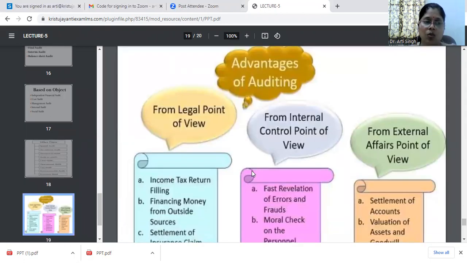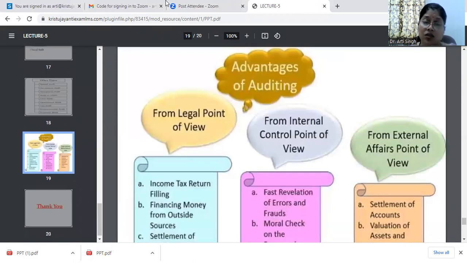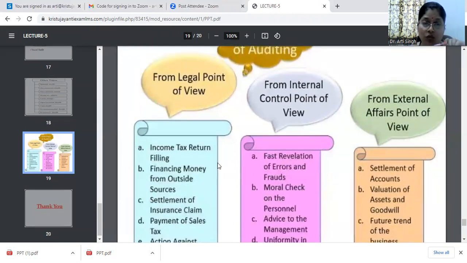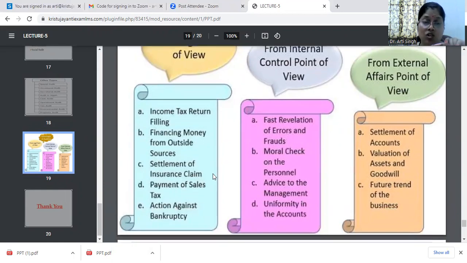Then coming on, what can be the various advantages of audit? Why are these different types of audits needed? It is needed from the legal point of view, from the internal control point of view, from the external affairs point of view. When we say legal point of view, it is income tax returns filing. It is raising finance, money from the outside sources. It's settlement of the insurance claims. It's the payment of sales tax. It's the actions against bankruptcy.